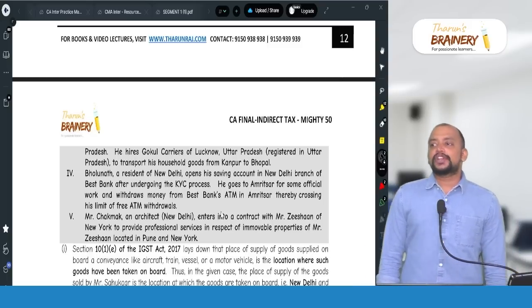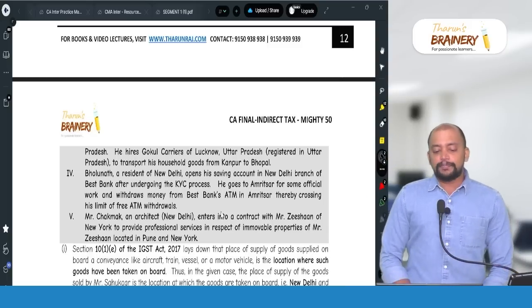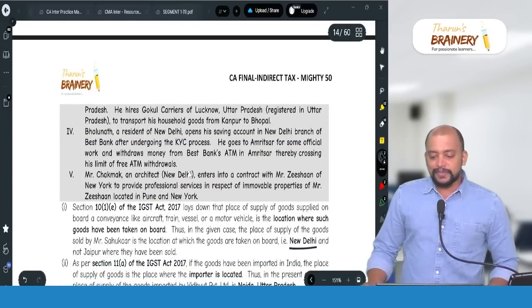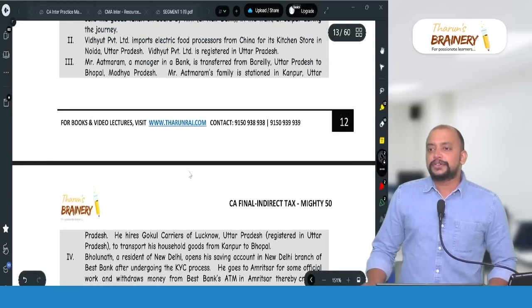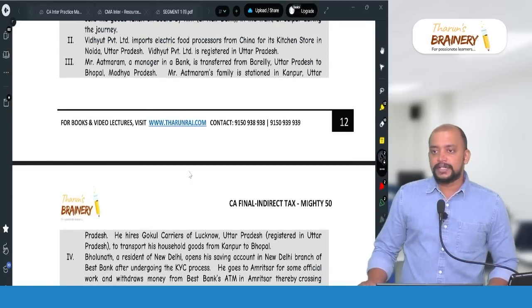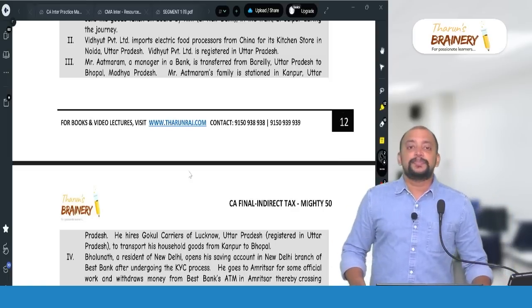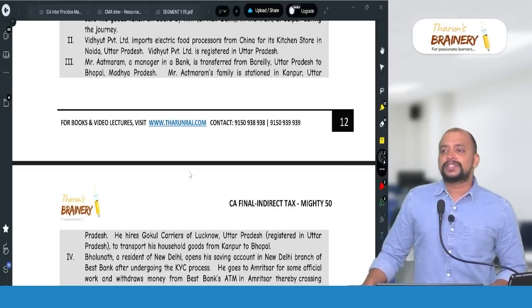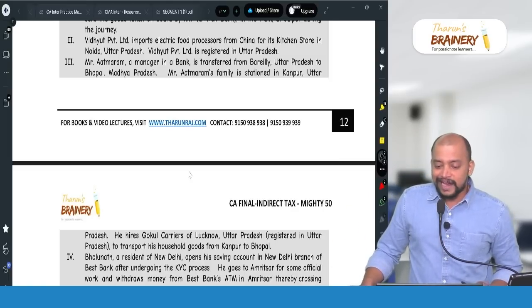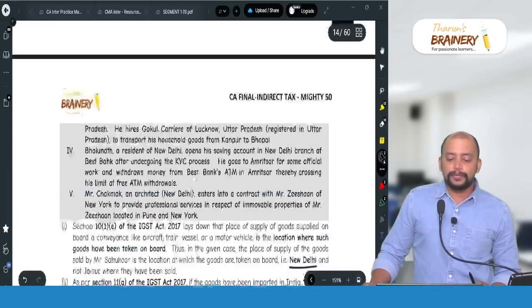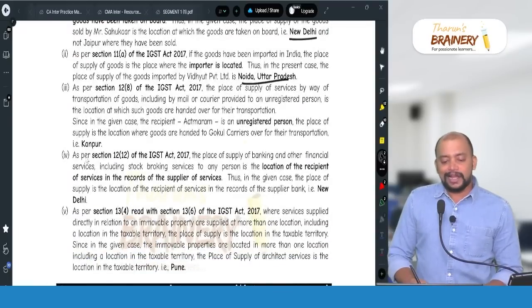For transportation of goods service, it is not B2B, it is B2C, because it is not given that he is registered. So we need to take the starting point of the goods. If it is India to outside India, always the ending point of the goods. In other cases, B2B location of recipient, B2C starting point of the goods. So where is the starting point of the goods? To transport his household goods from Kanpur to Bhopal, Kanpur, Uttar Pradesh will be taken as the place of supply.